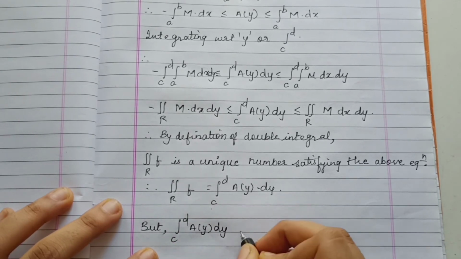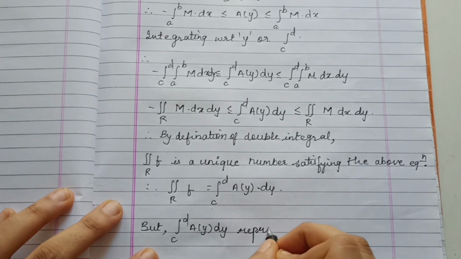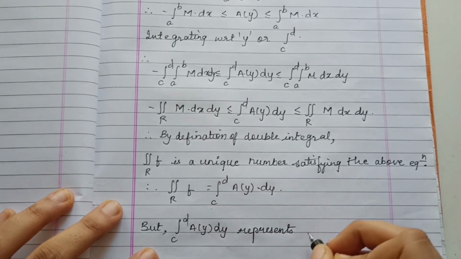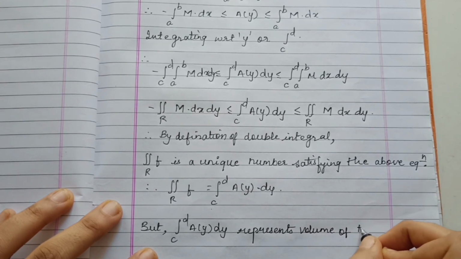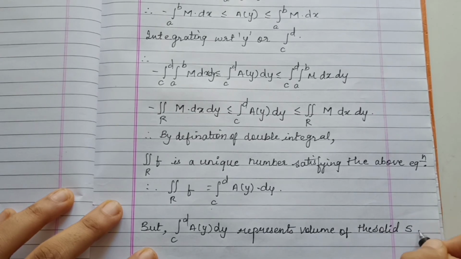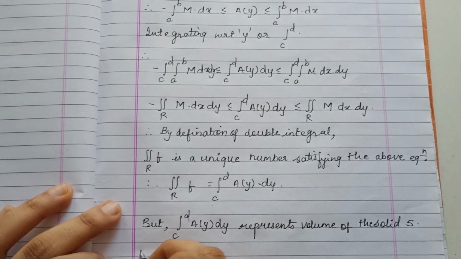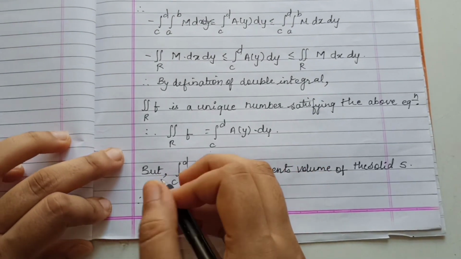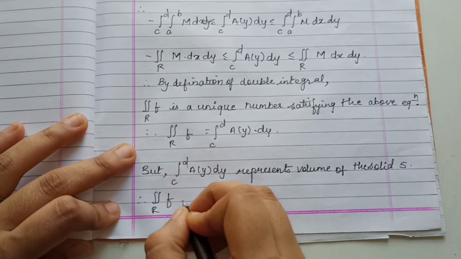Okay, that will be the area under the curve, and integrating it once again we get the volume. But the integral c to d of A(y) dy represents the volume of the solid S. That is what I said just now. Integrating the area gives us volume. Therefore, but that term is the double integral of the function f over R.